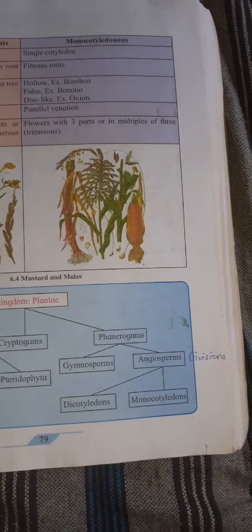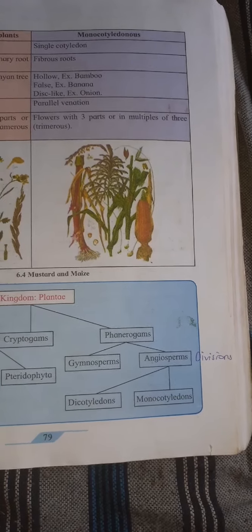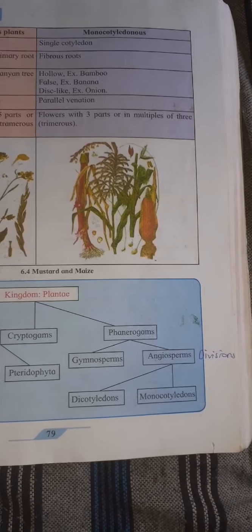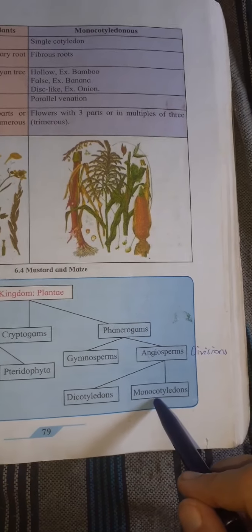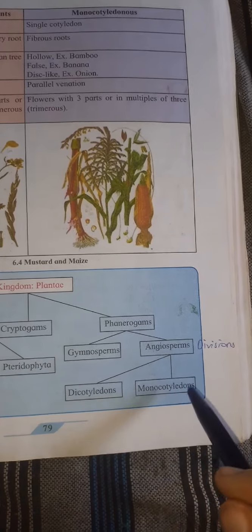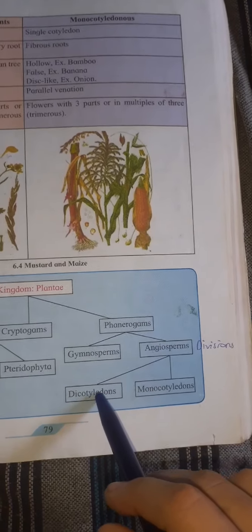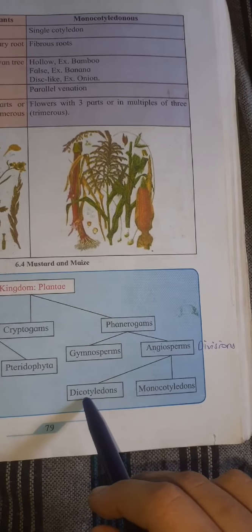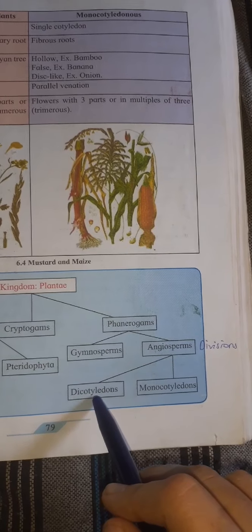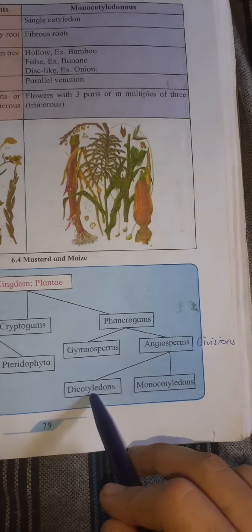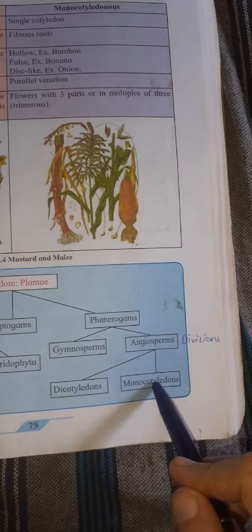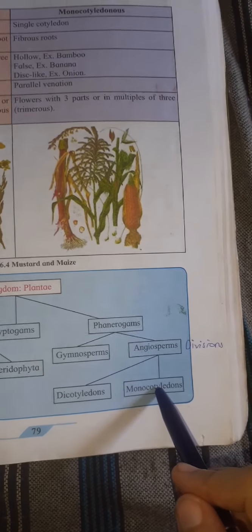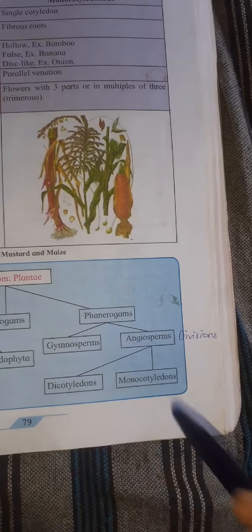And depending upon in how many parts the seed can be divided, angiosperms were again divided into two groups, dicotyledons and monocotyledons. Dicotyledons, di means two, that means the plants whose seeds can be broken into two parts are called dicotyledons, and plants whose seeds cannot be divided into two halves are called monocotyledons.